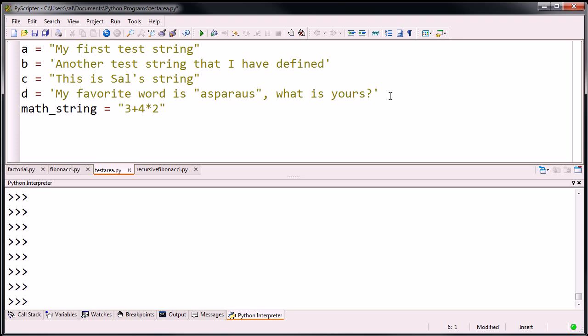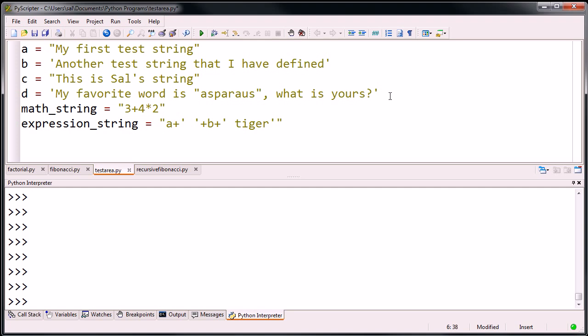Let me do another expression. Let me call this an expression string. That's just the name of the variable. And my expression string is A plus, and then a kind of string inside of that string, plus B plus tiger.